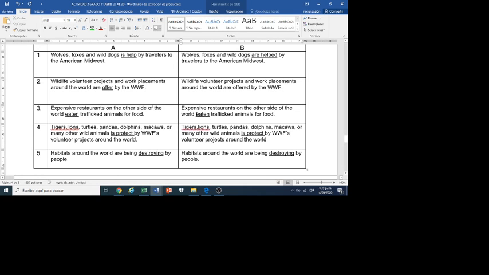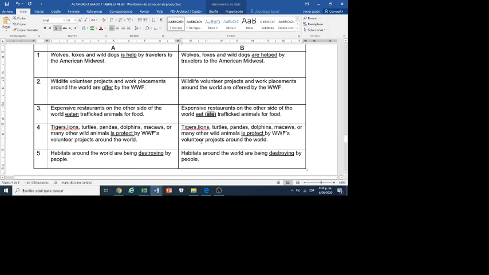So we need to change the past participle for the present or the past, not past participle. Expensive restaurants of the world eat trafficked animals for food. Present or past: eat, or ate. Both are possible. Two options.